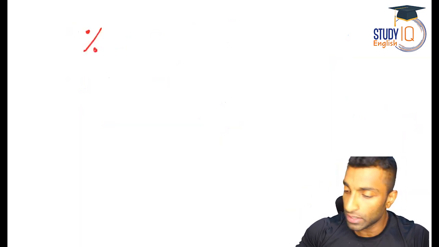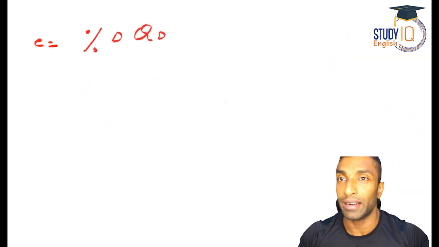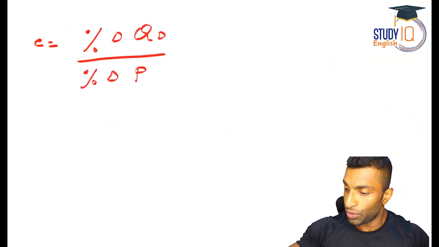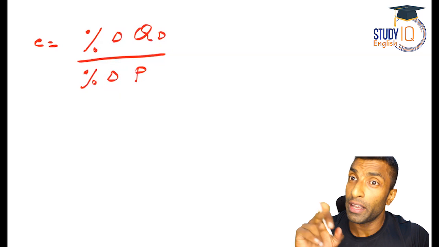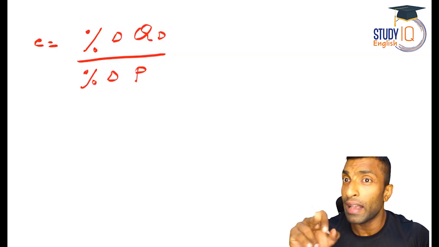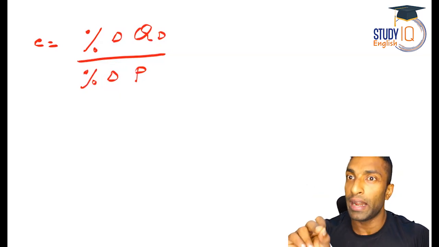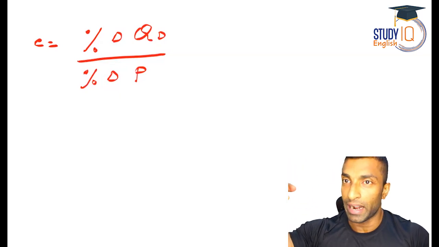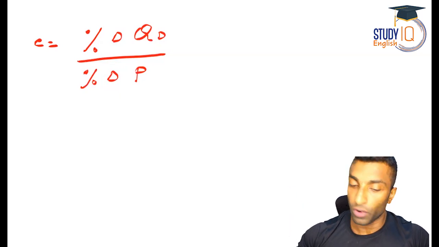So now I'll just show you in this way. What is quantity demanded? I'll just write it as percentage change in quantity demanded, this delta is a change, divided by percentage change in price. So you can see here, elasticity, I'm using E. Here, for price elasticity, I don't want to mention EP. Later, when I discuss income elasticity, I will mention EY to indicate income. So here, numerator, change in quantity demanded divided by change in price.